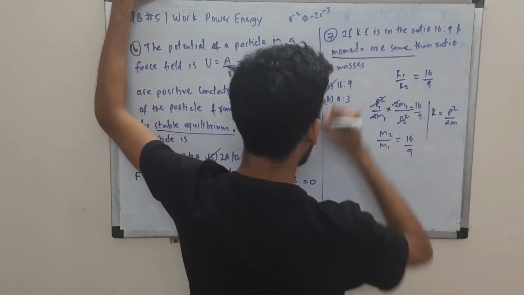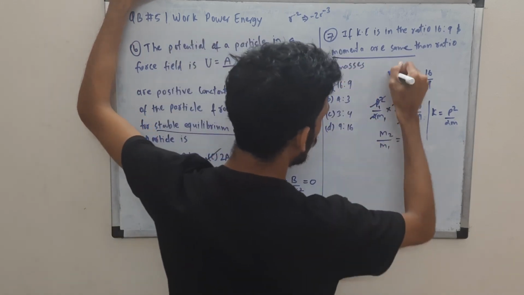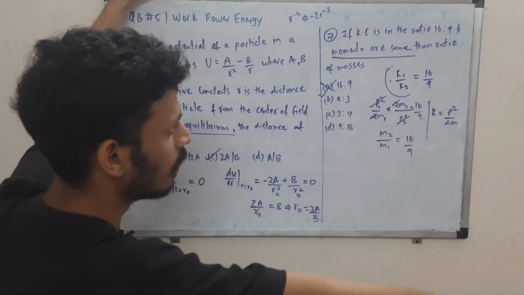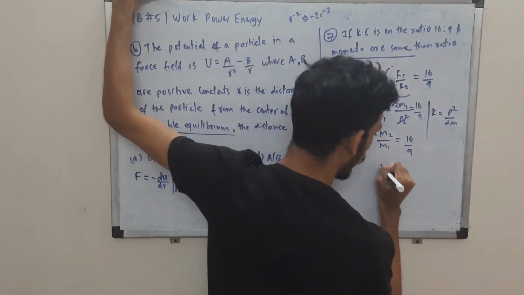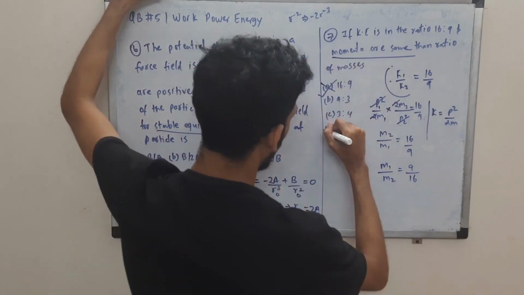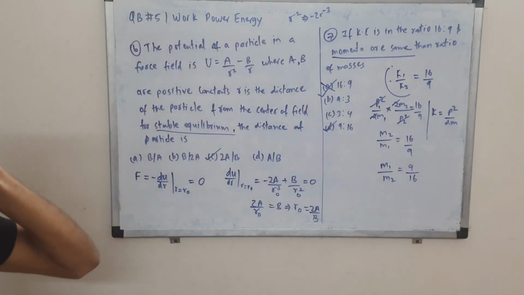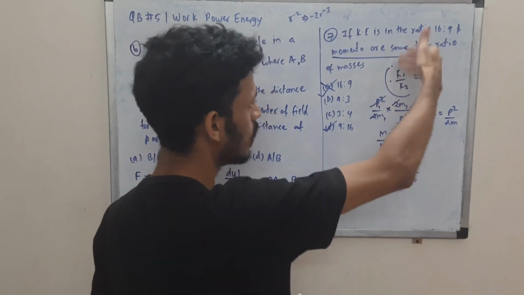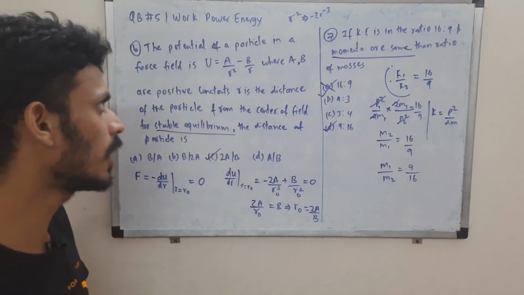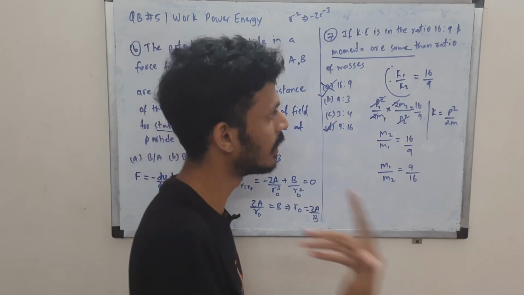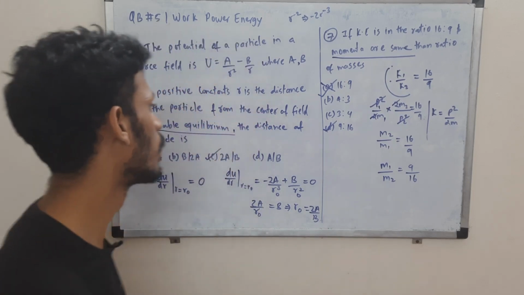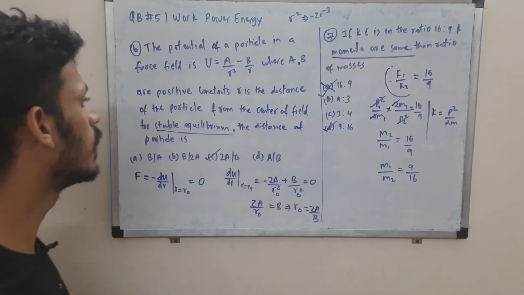Now you might click this answer as correct, but it is not the correct one. You are supposed to tell the ratio of masses, right? You are given k1 by k2 is 16 is to 9. Also you are supposed to find m1 by m2, not the other way around. Please keep that in mind. It might not be mentioned in the question, but you are supposed to calculate it certainly. The ratio is given in some way, and you are supposed to find the ratio in the same way. Ratio of kinetic energy is k1 by k2, so you consider masses as m1 by m2. So that is the correct choice, 9 is to 16.